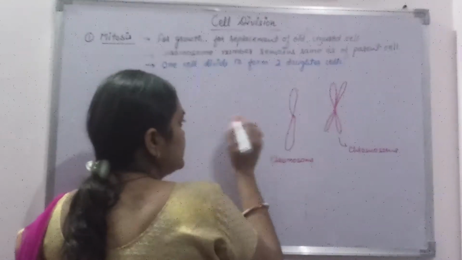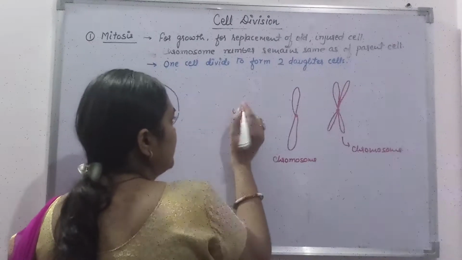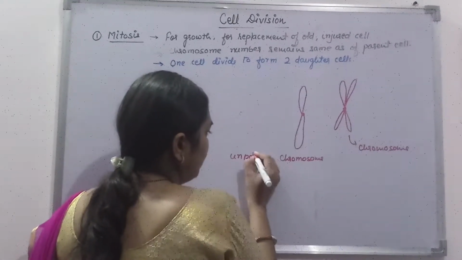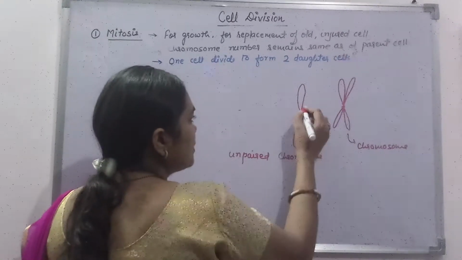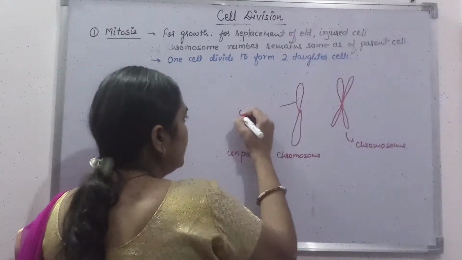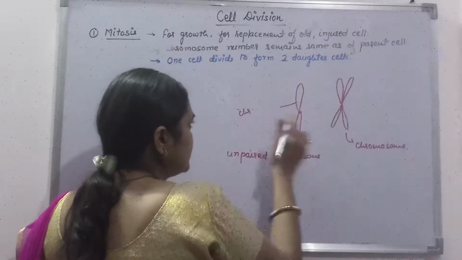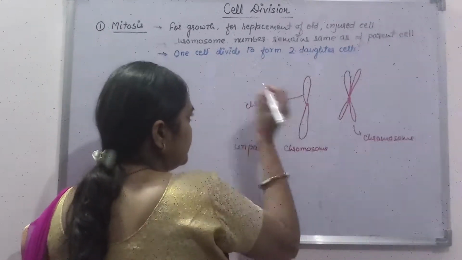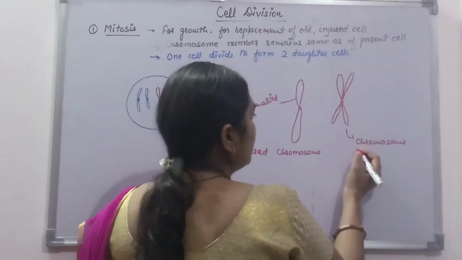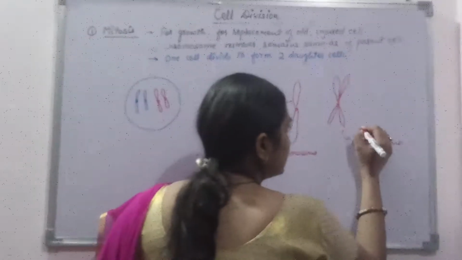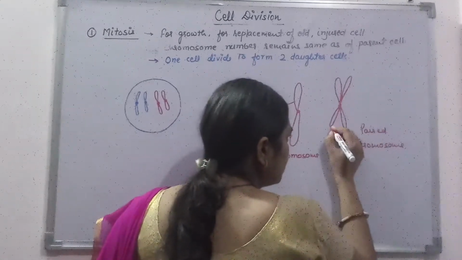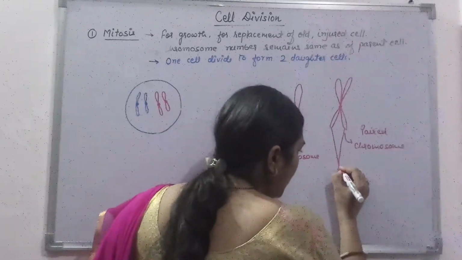Student, see, this is unpaired chromosome having only one chromatid. And this is a paired chromosome having two arms.